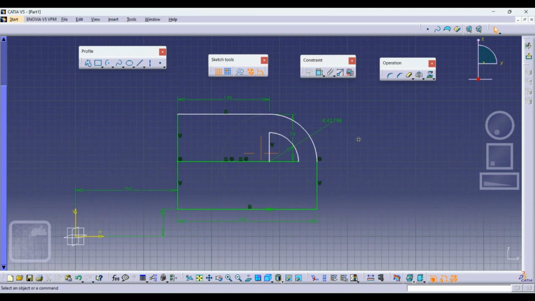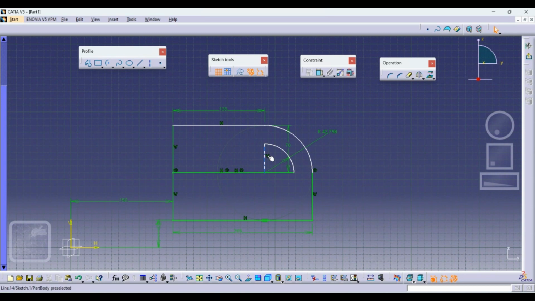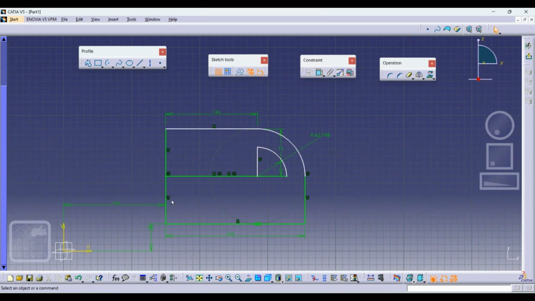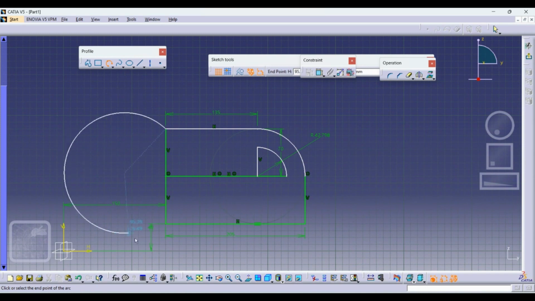That's it. Then you can see this is under defined. We will see later how we can fix this one. First we will just complete this architecture sketch. So I'm taking three points here and using this one.